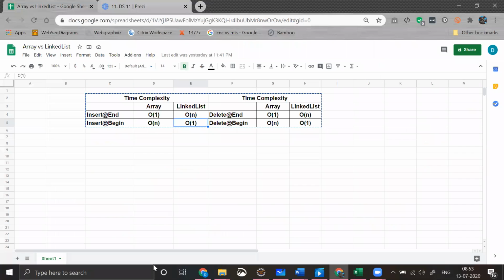So with this understanding, in this small table, what did I do? Insertion at end and insertion at beginning. If we observe, it is just opposite, guys. Insertion at end, array becomes order of 1 and linked list becomes order of n. Insertion at beginning, array becomes order of n and linked list becomes order of 1, right? The same applies for delete also. You can see the same time complexities: order of 1, n, and 1.